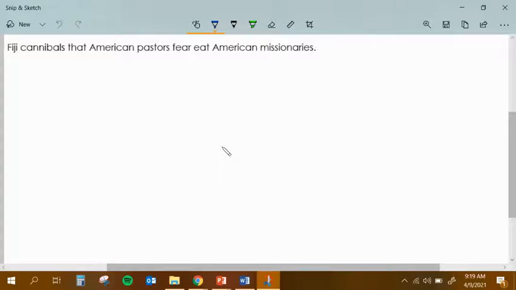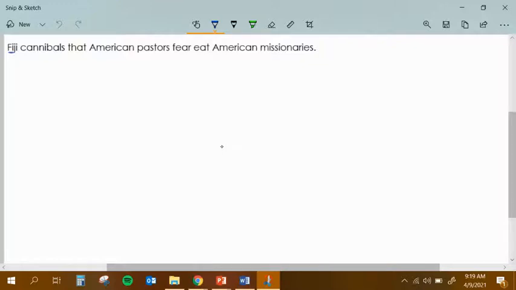So let's take an example sentence, which says, Fiji cannibals that American pastors fear eat American missionaries. All right, well, that's kind of creepy because these cannibals in Fiji are eating American missionaries, and I imagine the American pastors back home are a little bit worried about that. Let's diagram this one as our base sentence.